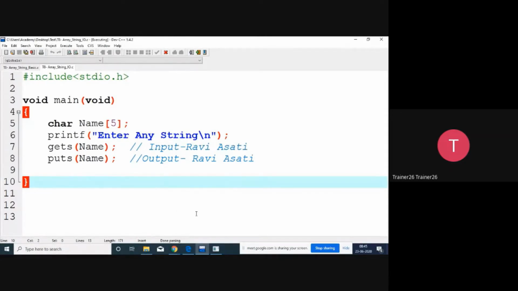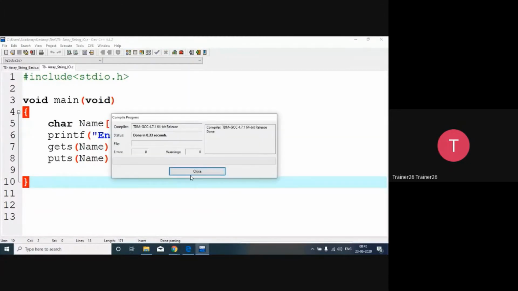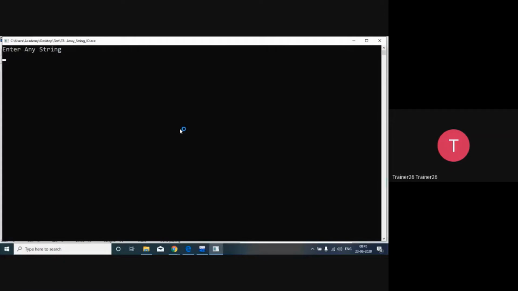So this is a small piece of code. Here, compile and run. I will enter the string Ravi space SRT, then again Nagpur. This is the way. So what's going to happen? It will read the complete string till the end character.